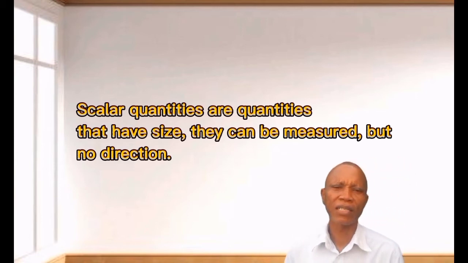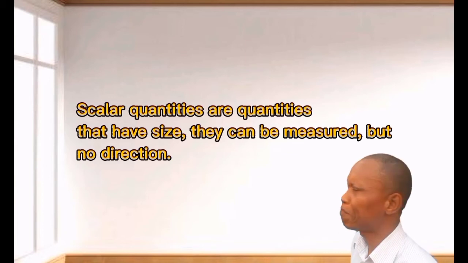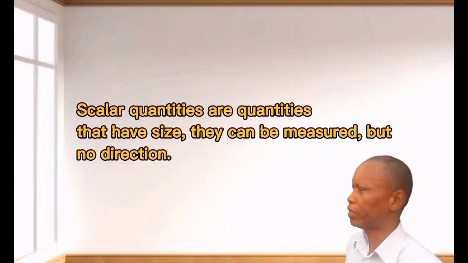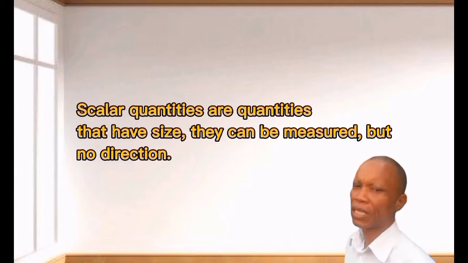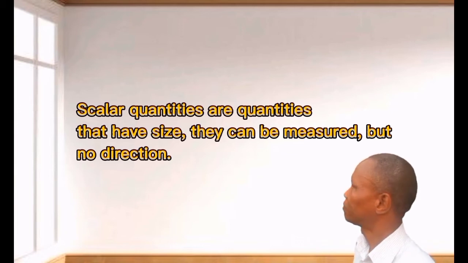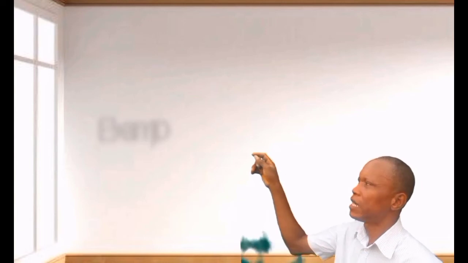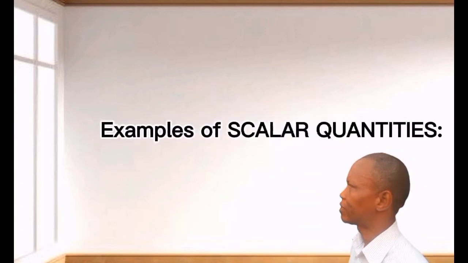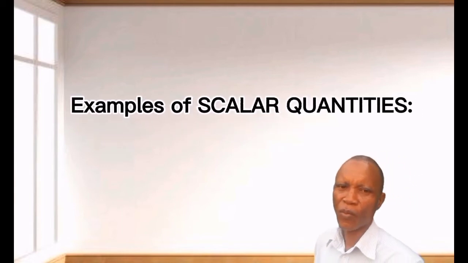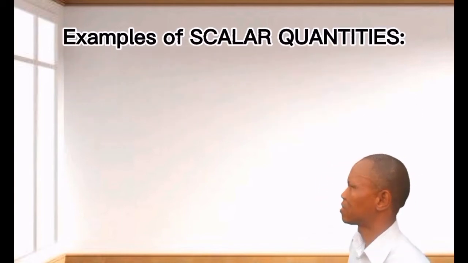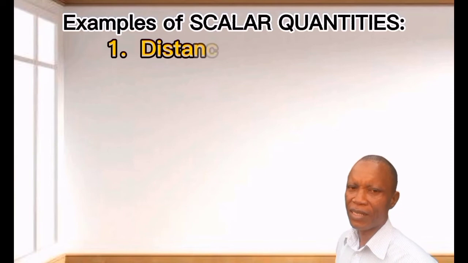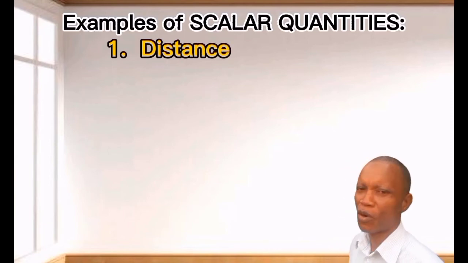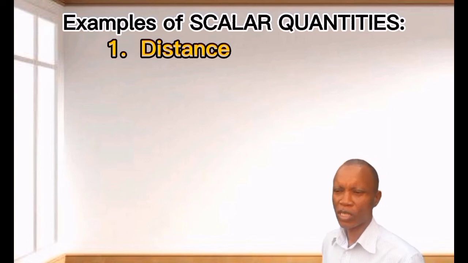So we look at some examples of scalar quantities. Let's see that displayed now. Examples of scalar quantities. Number one, we have distance. Distance is an example of scalar quantities.